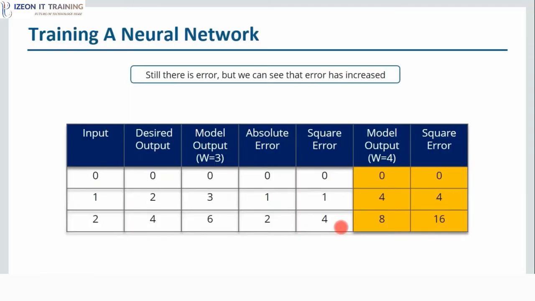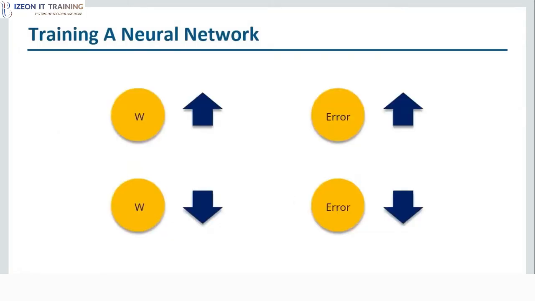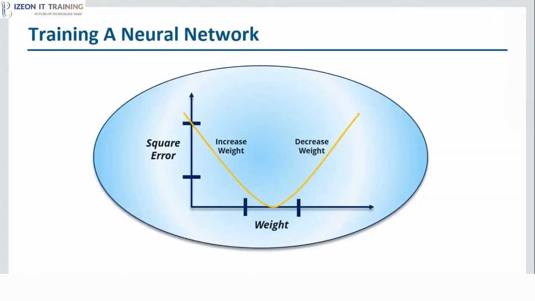But if we decrease it, make it 2, we get the output which is actually equal to the desired output. But is it always the case that we only need to decrease the weight? Definitely not. In this particular scenario, whenever I'm increasing the weight, the error is increasing, and when I'm decreasing the weight, the error is decreasing. But as I've told you earlier as well, this is not the case every time. Sometimes you need to increase the weight as well. So how do we determine that?